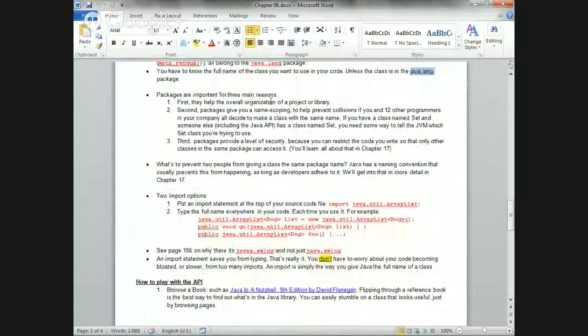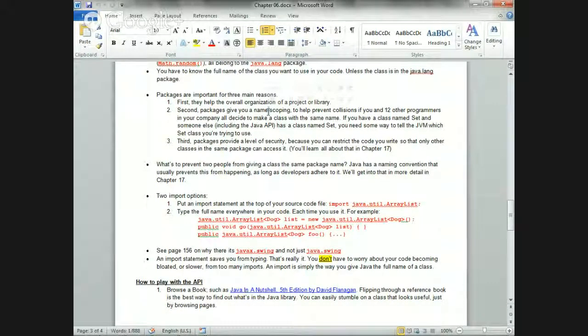Why do you make packages? First, they keep things organized. You put related classes in one area: one package holds one part of your game, one holds the GUI part, one holds the database part. Also, packages are for name scoping, which we'll see later on.